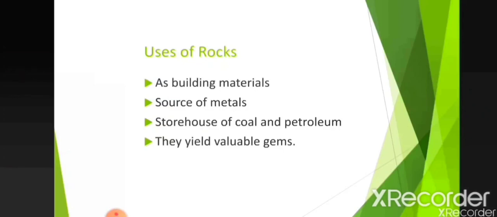They are a source of metals like iron, copper, aluminium, etc. Third one, storehouse of coal and petroleum. They are a storehouse of fossil fuels like coal and petroleum. They yield valuable gems. We also get valuable gems from rocks such as diamonds, jade, garnets, etc.